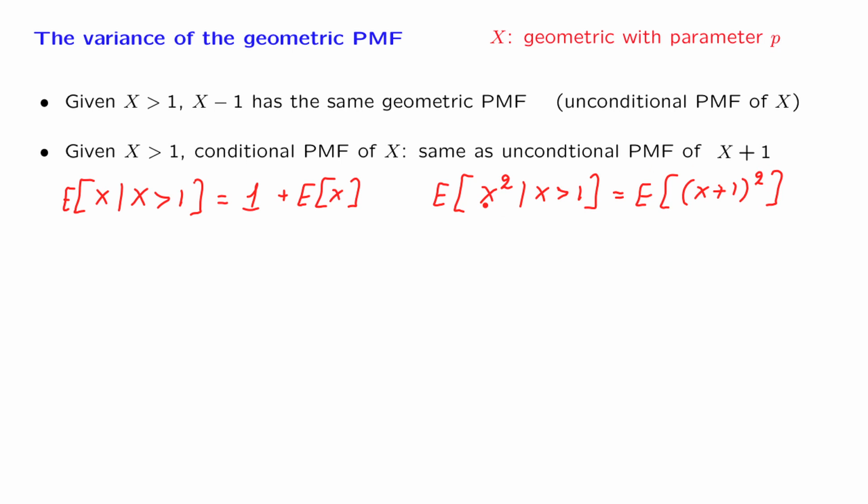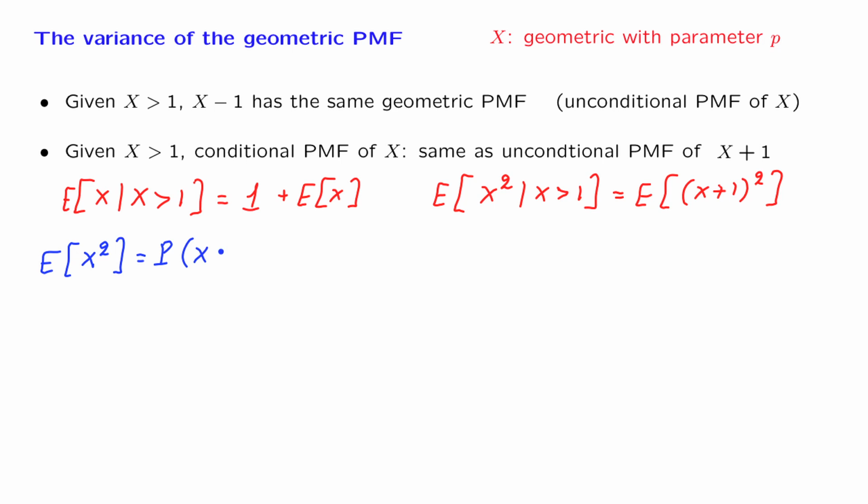So since X in the conditional universe has the same distribution as X plus 1, it means that X squared in the conditional universe has the same distribution as X plus 1 squared in the unconditional universe. So now let us take those facts and use a divide and conquer method to calculate the expected value of X squared. We will use exactly the same method that we used in order to calculate the expected value.